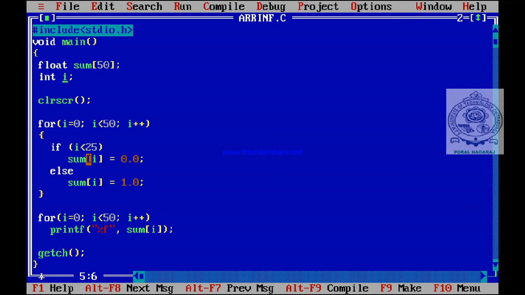So all the elements are present in sum[50], and we are going to print them using a for loop here. For i assigned value 0, i is less than 50, i plus plus, printf. Because we have taken data type float, all the array elements are of floating point data type, so our format character is %f, and each time we have to print the value of the ith element. That's why sum[i] goes in place of %f. Let us see what is the output.